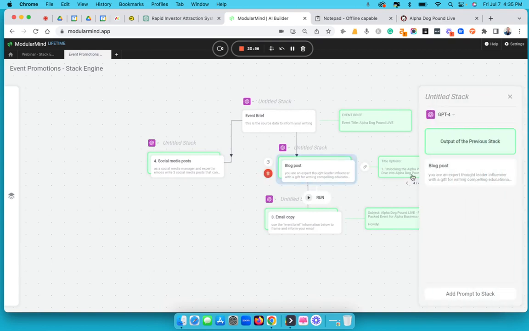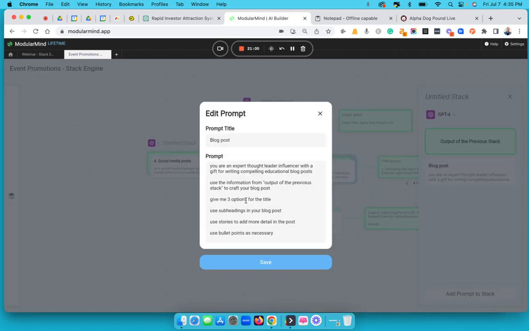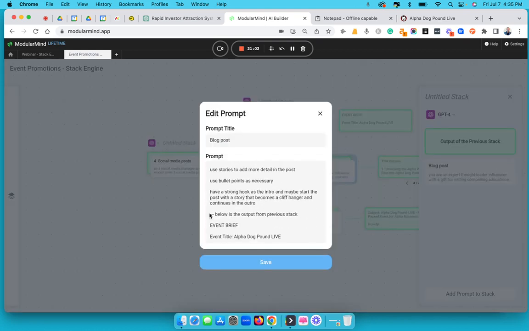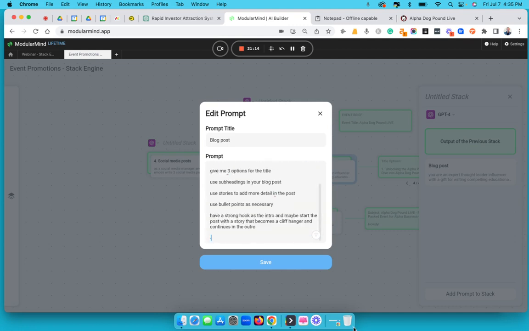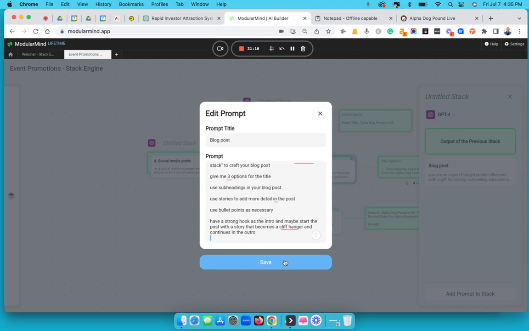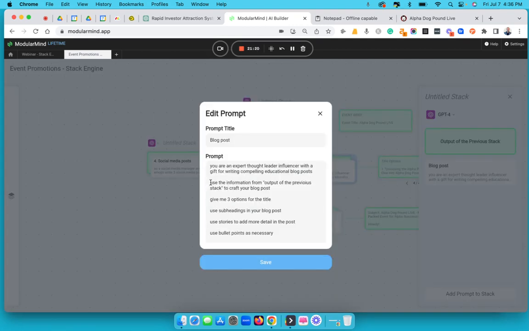I'm going to go to the blog post, and then I'm going to take out the event brief. Yeah, I think it's going to work. Watch this. No, let's take that out. Use information from previous stack. Okay.